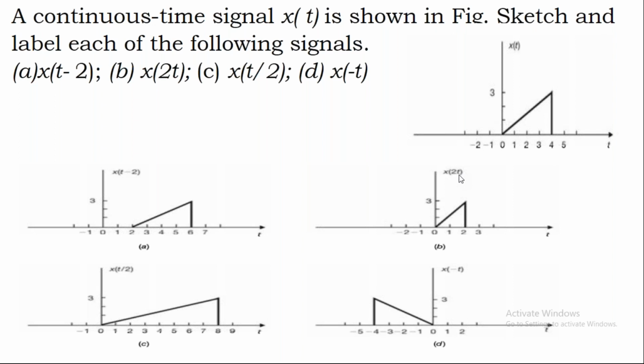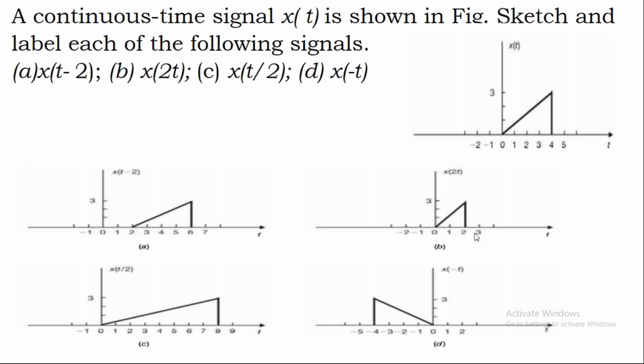That means I have to fit the same signal x of t in the time slot of 2t. So 0 becomes 0 and 4 becomes 2. Try to understand why 4 becomes 2. If you take t equal to 2, 2 into 2 becomes 4, right? So that's the reason you have the signal which is existing only from 0 to 4.